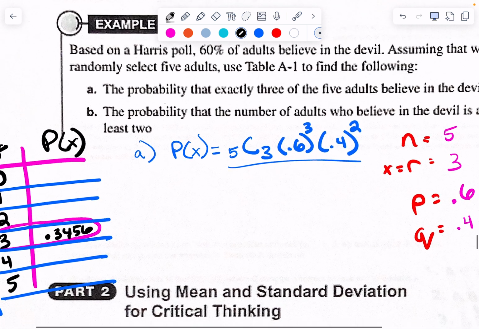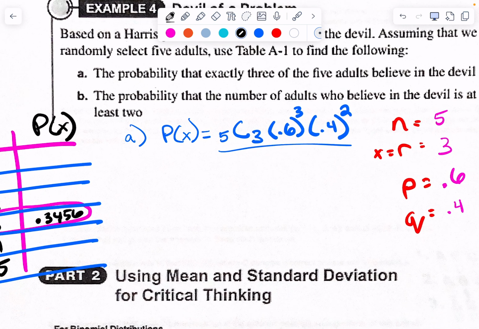I'm just saying that's interesting. So the probability that exactly 3 out of 5 is 0.3456, or 34%. Now that should be the highest percent on that chart, right? Okay. So that was A. The answer to A is this guy.